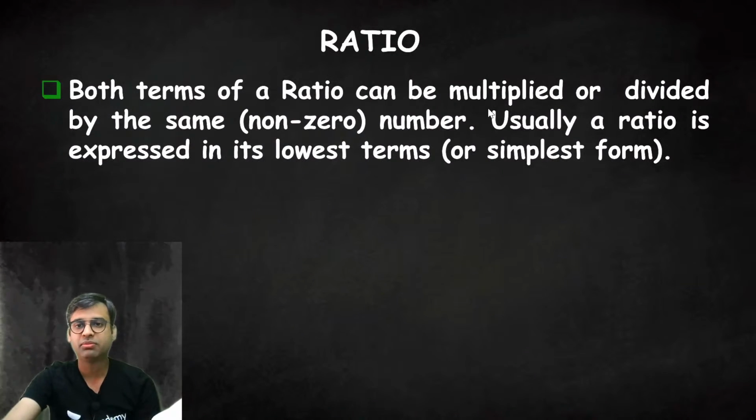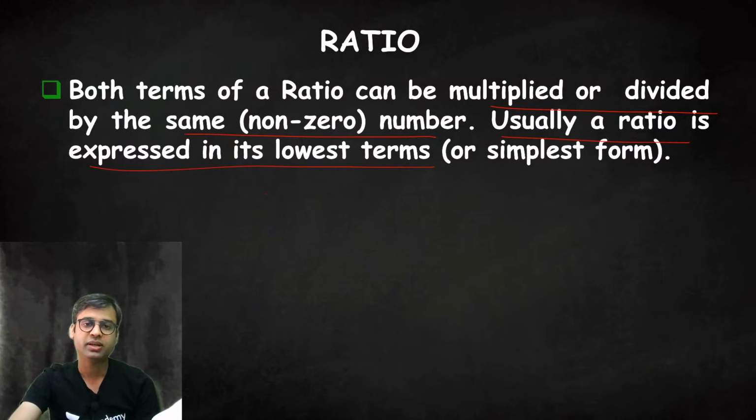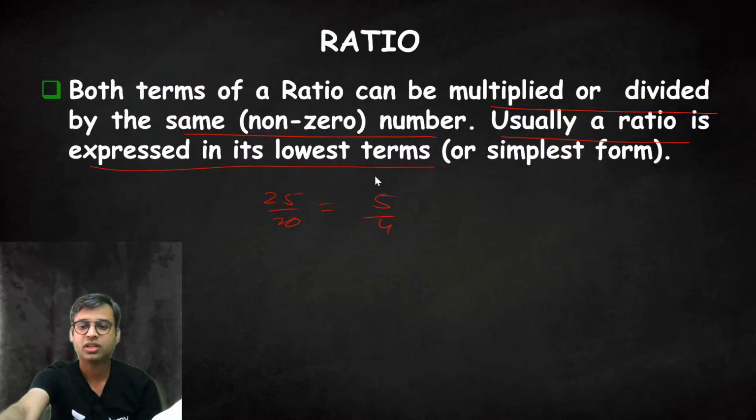Both the terms of the ratio can be multiplied or divided by the same non-zero number. Usually a ratio is expressed in the lowest terms, like if I am writing 25 by 20, it is not a ratio, it will be 5 by 4. The ratio is 5 by 4.